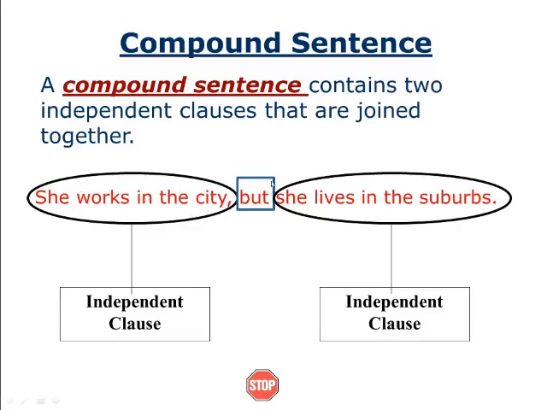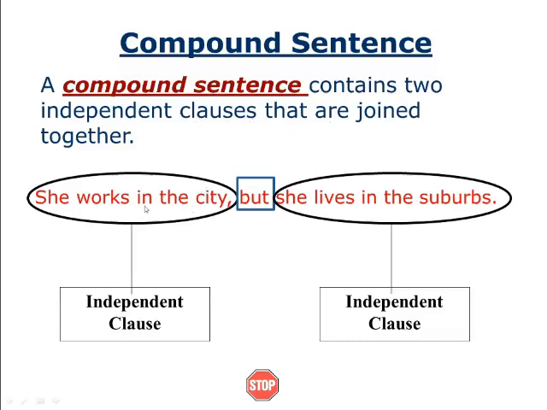But here you see, but she lives in the suburbs, we are not getting the full meaning. We have some doubt here. Why was but put here? Okay, so this way we decide the compound sentence. A compound sentence contains two independent clauses that are joined together.